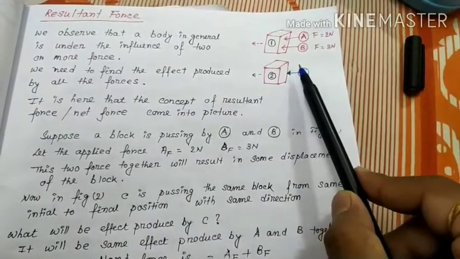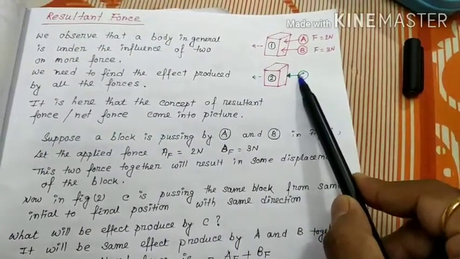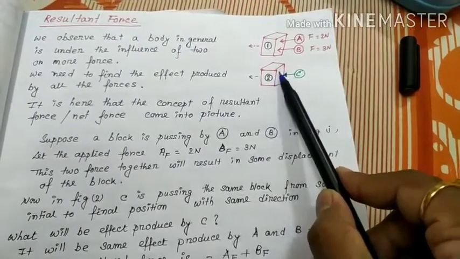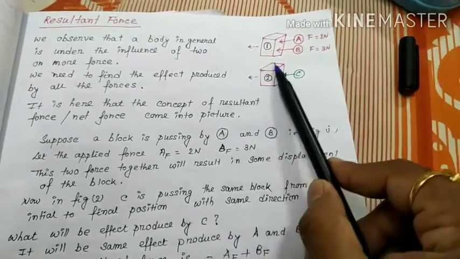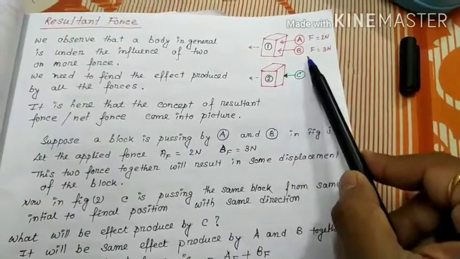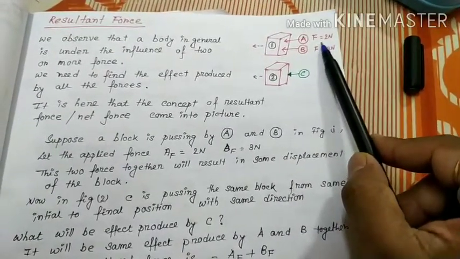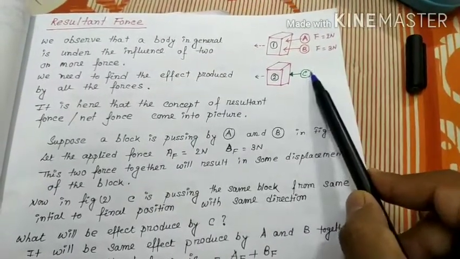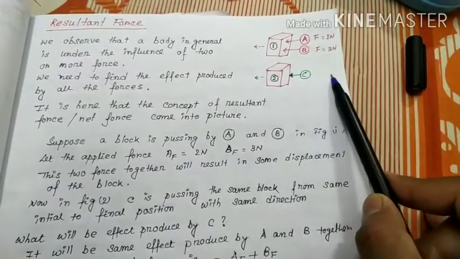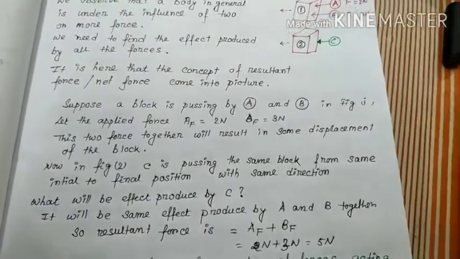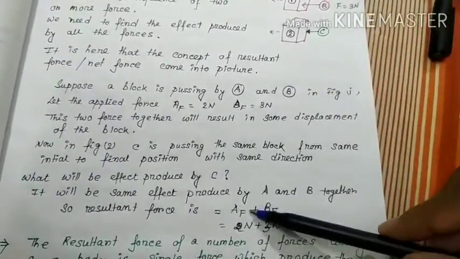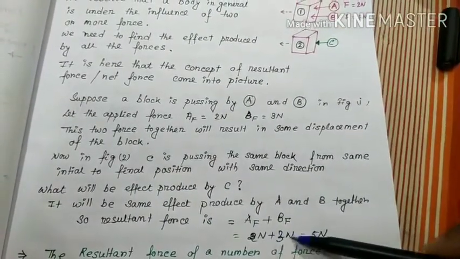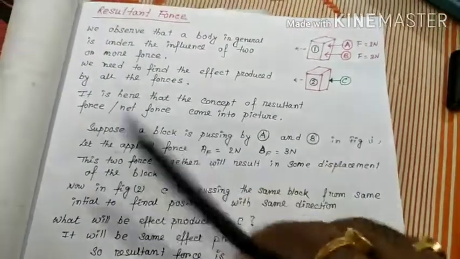So what is the applying force of C? If the body is of the same mass and moving in the same direction, C's force should be the resultant force. A's force is 2N, B's force is 3N. So C's force will be 2 plus 3 equal to 5. Right friend? So resultant force equals AF plus BF. That means 2N plus 3N equals 5N.